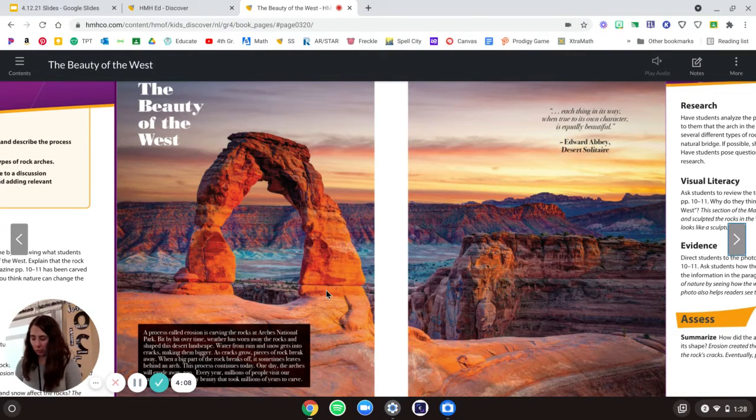Why do you think the rock in this picture has formed into an arch? Probably because of that erosion process. So it started probably in the middle here, and parts of it have just gone away. And eventually, what's going to happen to the arch? It's going to go away completely. You got it.